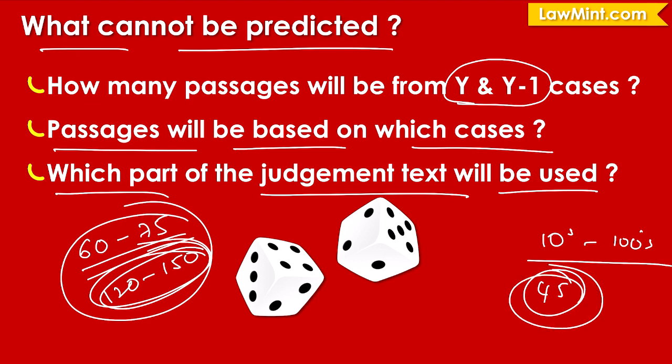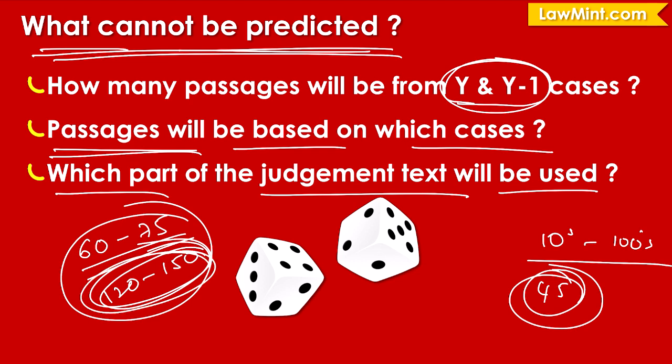So to summarize this slide, what I'm trying to get at is that it cannot be accurately predicted how many passages will be from the year or the immediate preceding year of the examination, which of these 120 or 150 landmark cases the passages will be extracted from, and which part of the judgment will be used for extracting the passage.